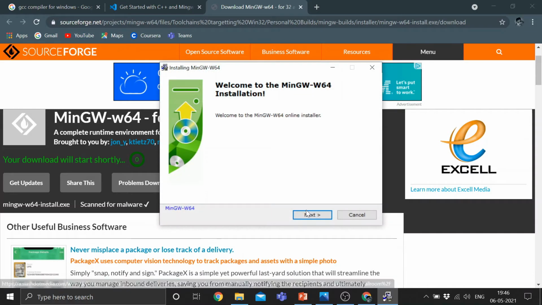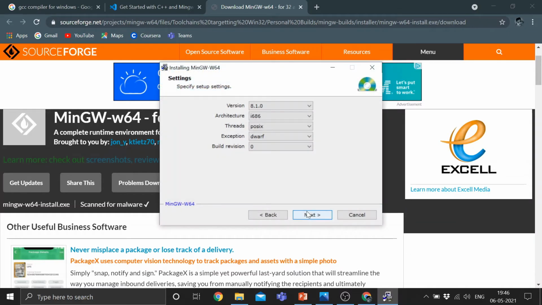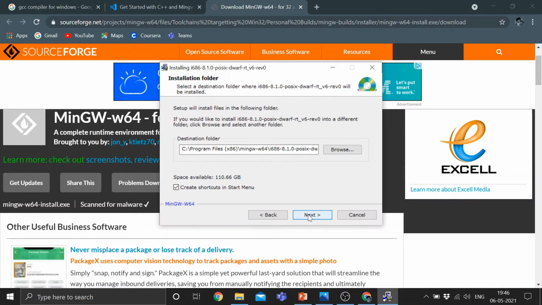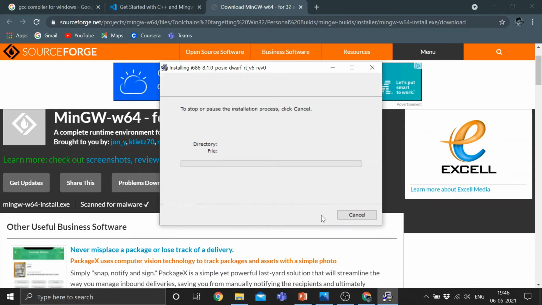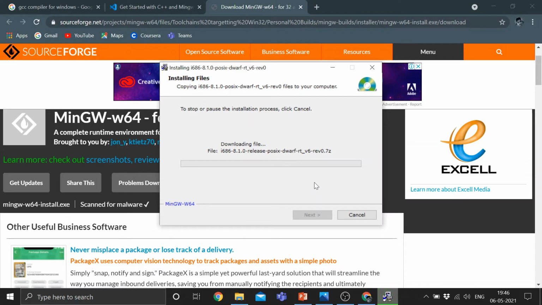After downloading, just click here and click yes, and just do next, just do next. It is asking for the destination folder where you want to install this. Just click next, and it is basically downloading the files and setting it up.